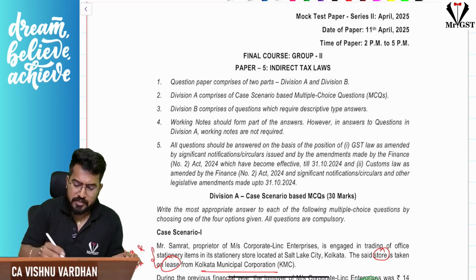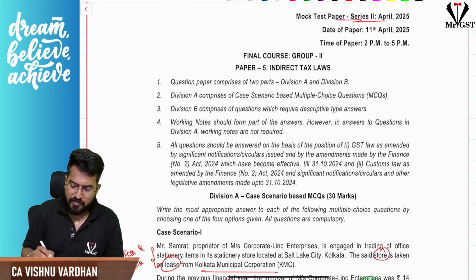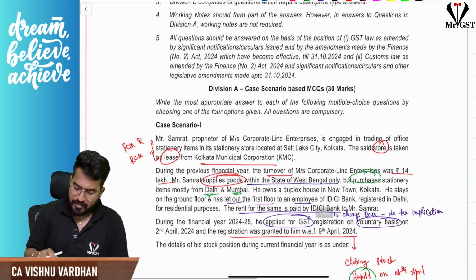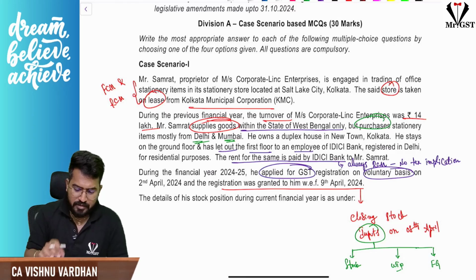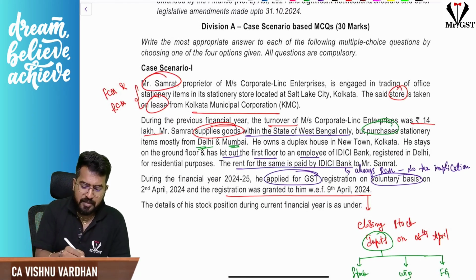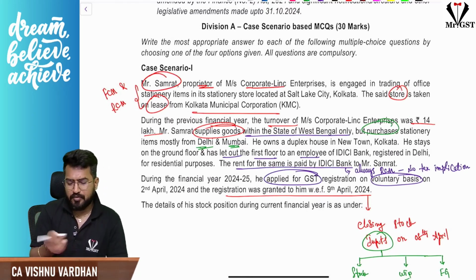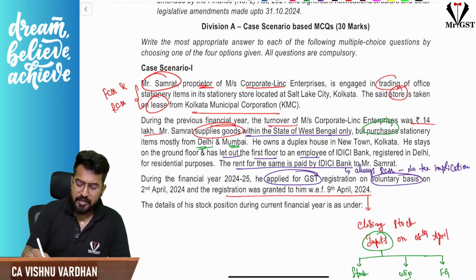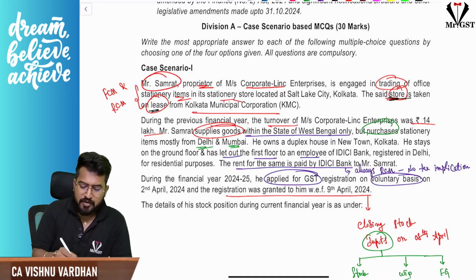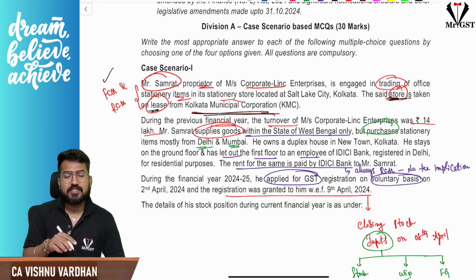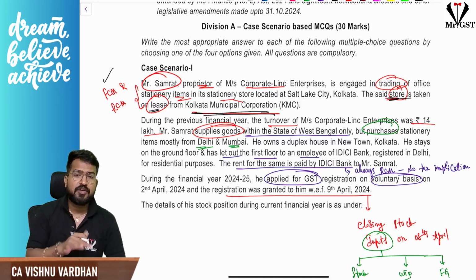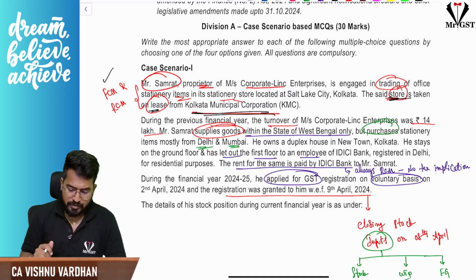So if you see, yes, the MTP2 series 2, May 2025 exam. The first case scenario 1, 10 marks, 5 MCQs are there. See, first of all, there is a person by name Mr. Samarth, who is a proprietor of a particular business, and he is trading in some office stationery items. He has taken the store on lease from Kolkata Municipal Corporation, so government. So obviously, if this fellow is registered, RCM, not FCM. Hope you are aware of it.